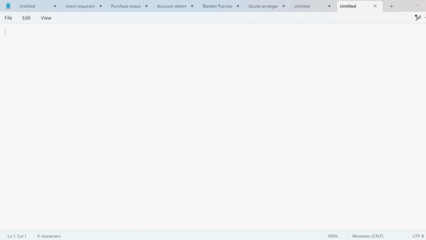Let me write here: stock transfer from one plant to another plant. There are two ways. First is single step procedure.